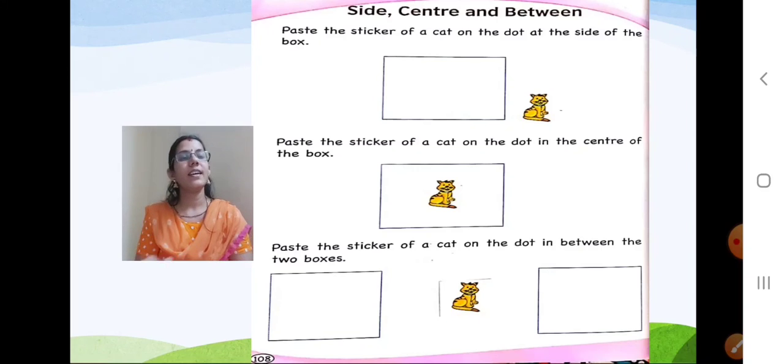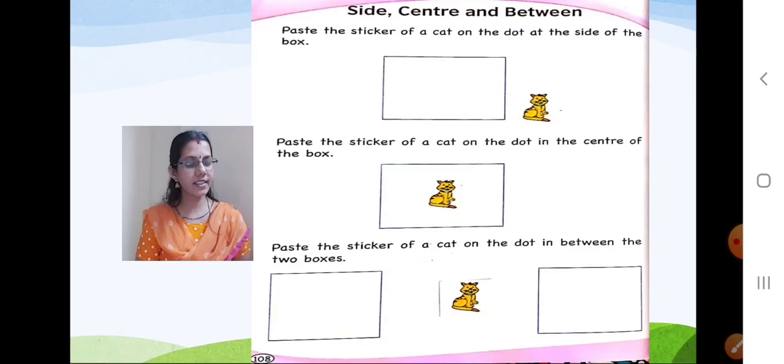That center. Now take one more cat sticker and paste it over here, on the center. Done? Yes or no? Yes, perfect. And what is there in the last?